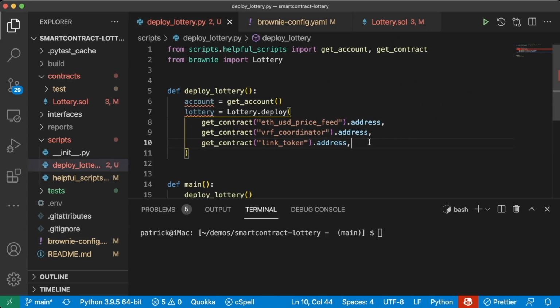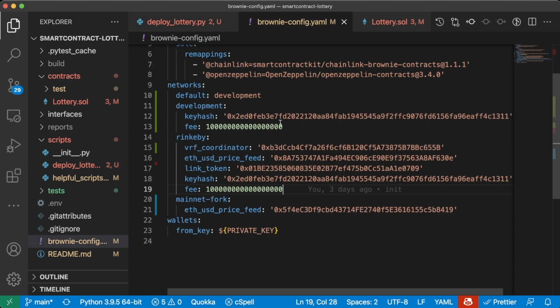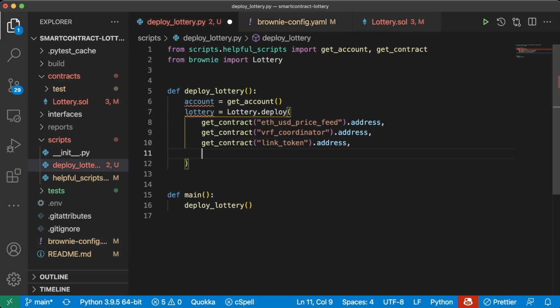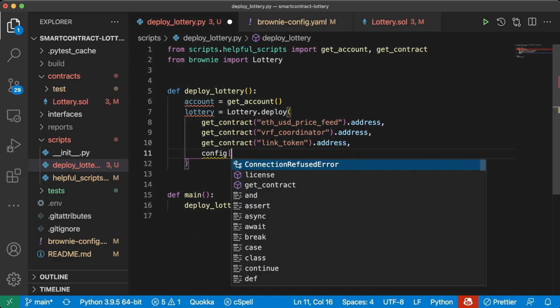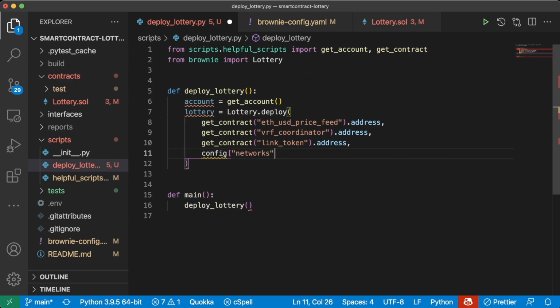Now in our deploy lottery, we can just grab this directly from our Brownie config because we're always just going to have this default key hash and this default fee here for our development network. So we'll do config, networks, network.show active. Which one's first?